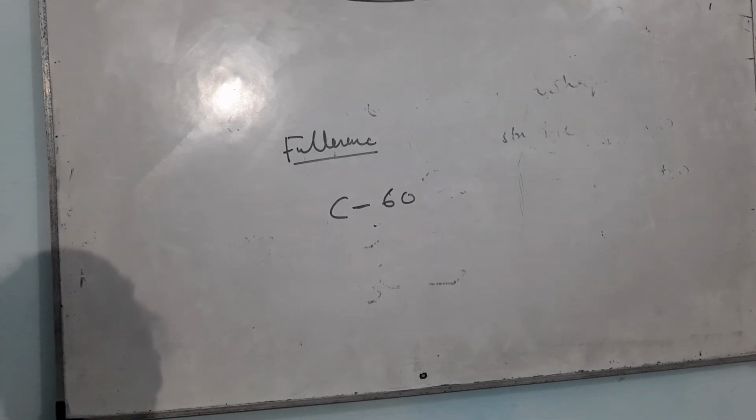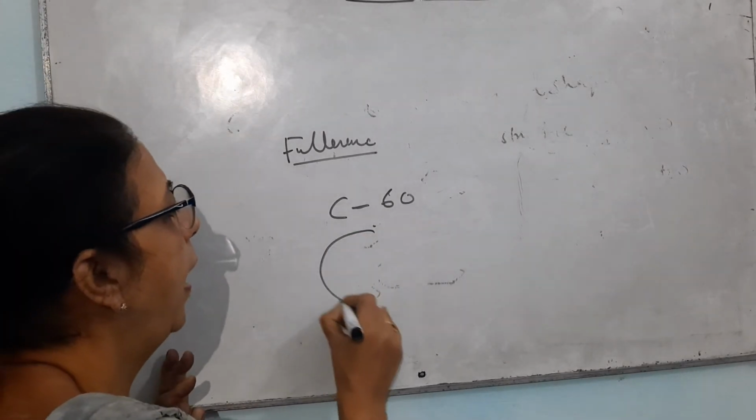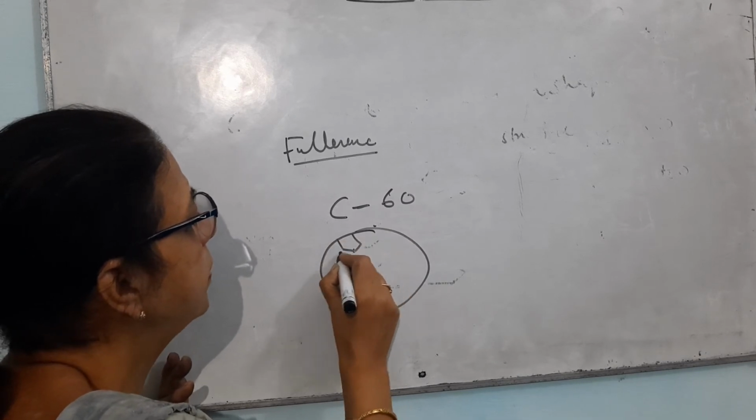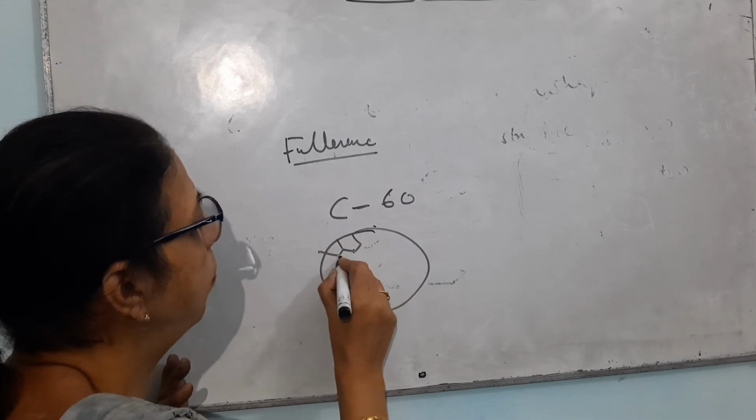There are 12 pentagonal rings and the rest are hexagonal rings. It has a shape just like that of a soccer ball.